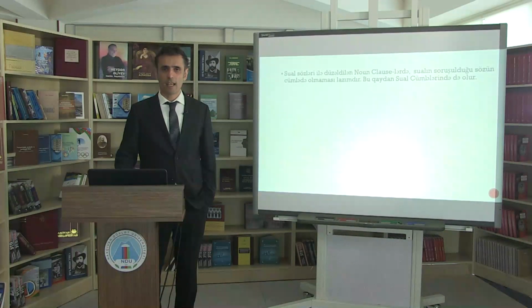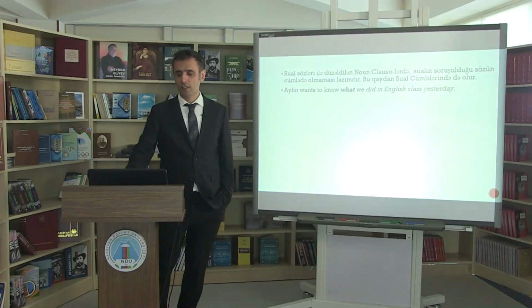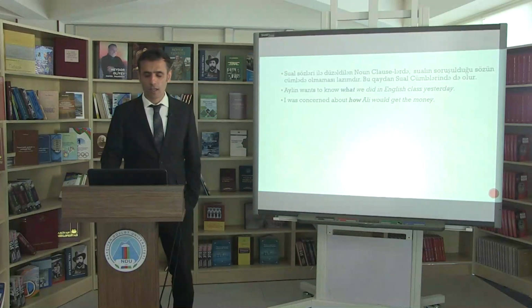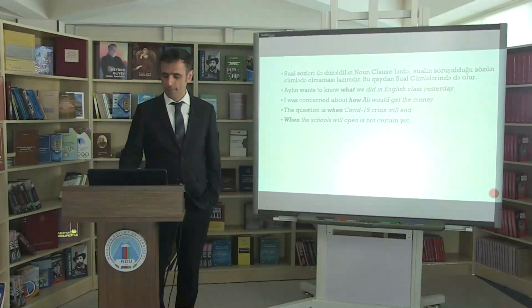So these are examples of noun clauses with different conjunctions. Eileen wants to know what we did in English class yesterday. I was concerned about how Ali will get the money. The question is when the COVID-19 crisis will end. When schools will open is not certain yet.